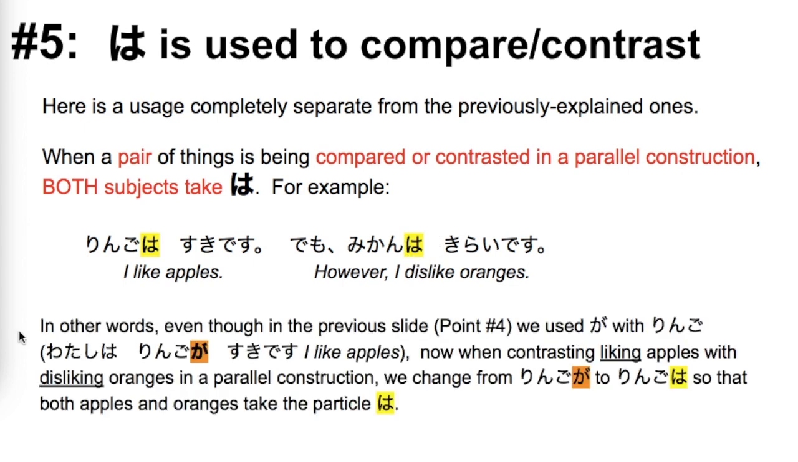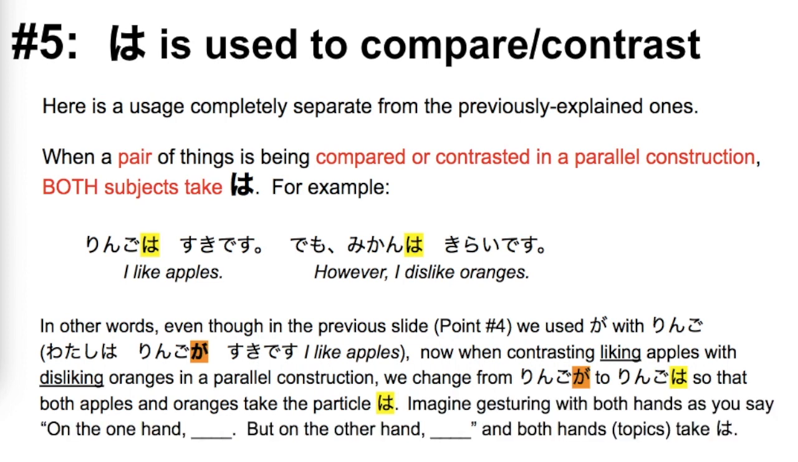In other words, even though in the previous slide, point number 4, we used ga with ringo. Watashi wa ringo ga suki desu. I like apples. Now, because you are contrasting liking apples with disliking oranges in a parallel construction, we changed ringo ga to ringo wa so that both apples and oranges take the particle wa. I know that's confusing, but it's because we have a compare-contrast situation. Imagine gesturing with both hands as you say, on the one hand, apples, on the other hand, oranges. And both hands, both topics, you have wa in them to balance them out.